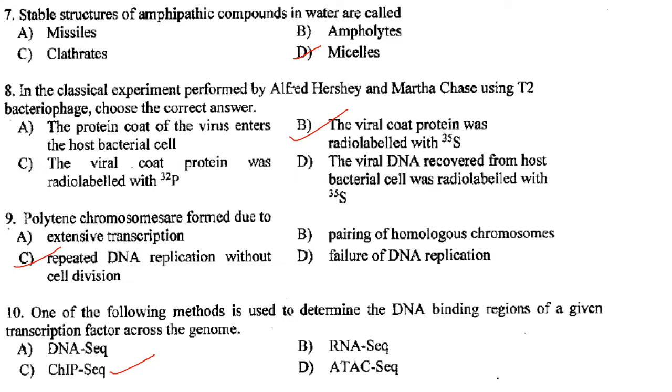repeated DNA replication without cell division. Answer is C. Then, which one of the following methods is used to determine the DNA binding region of a given transcription factor across the genome? It is ChIP sequencing. Answer is option C.